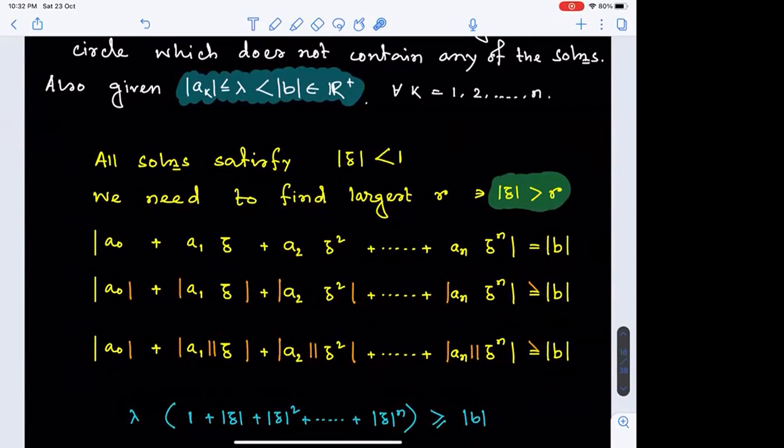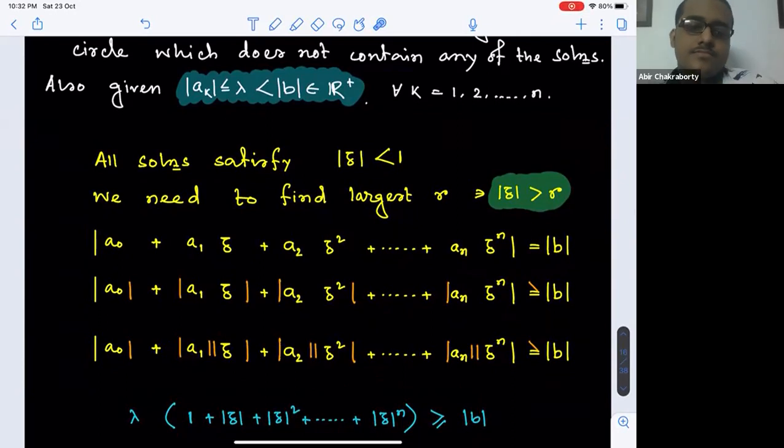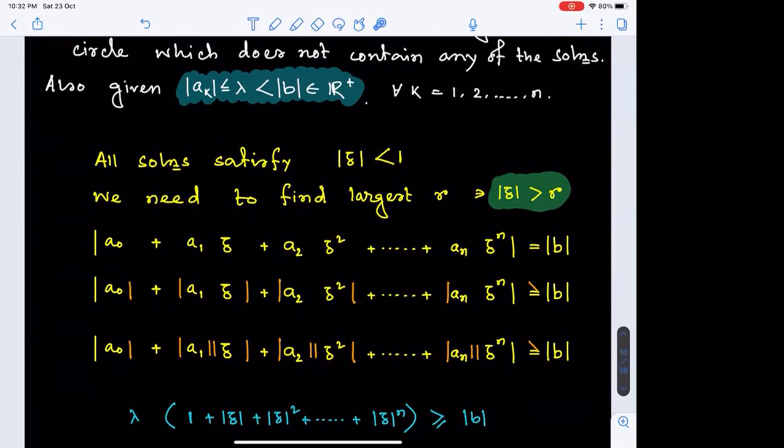Can everyone follow this part? Yes, sir. Just look at the steps carefully. So are we somehow close to our motive or are we going away? Because what we finally did is this green highlighted form.